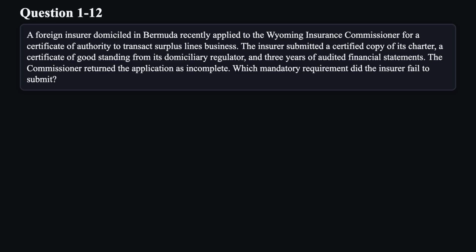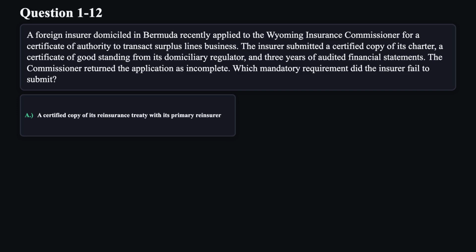Question 12. A foreign insurer domiciled in Bermuda recently applied to the Wyoming Insurance Commissioner for a certificate of authority to transact surplus lines business. The insurer submitted a certified copy of its charter, a certificate of good standing from its domiciliary regulator, and 3 years of audited financial statements. The commissioner returned the application as incomplete. Which mandatory requirement did the insurer fail to submit?